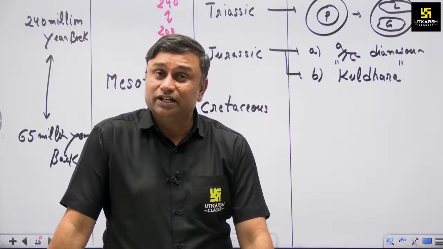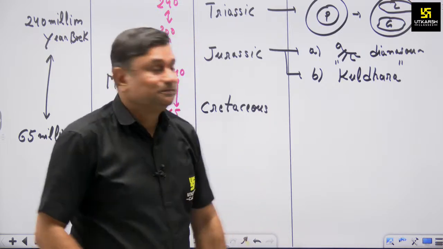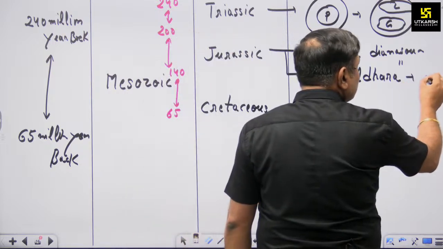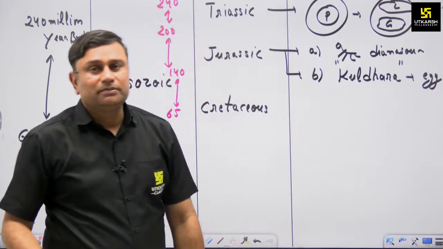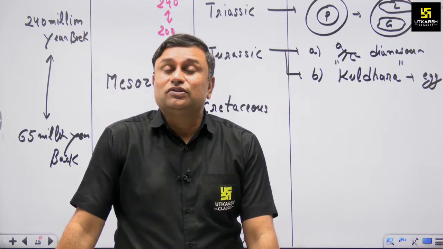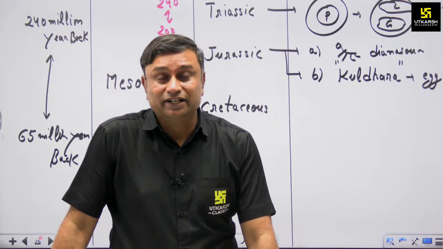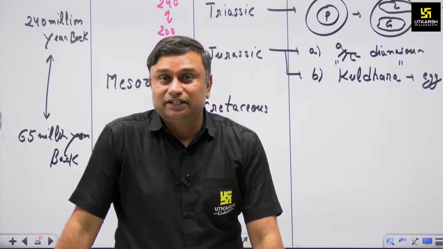But the important aspect of Kuldhara is that there is evidence of a dinosaur egg. In a recent examination, some 1 to 3 months back, an examiner asked about it: in which village did we find the evidence of a dinosaur egg? In Kuldhara village in Jaisalmer we found evidence of a dinosaur egg.